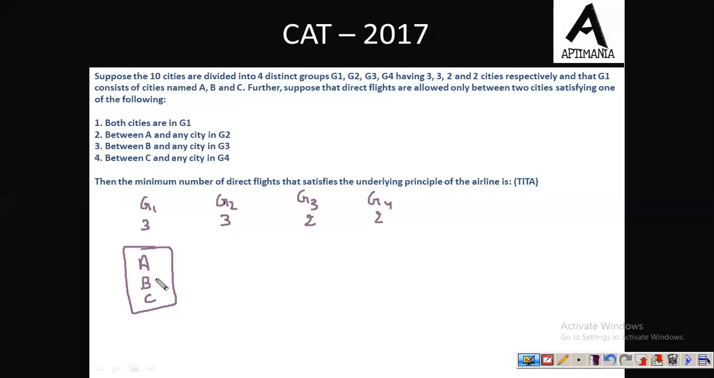Any city in G1 can connect with any other city in G1 itself. मतलब G1 में जो भी cities हैं, they are interconnected. Now A is connected with G2, B is connected with G3, and C is connected with G4. So now we need to find the total number of flights.